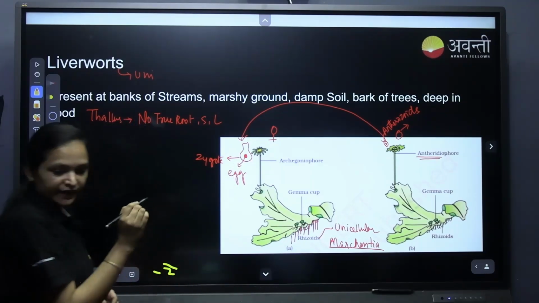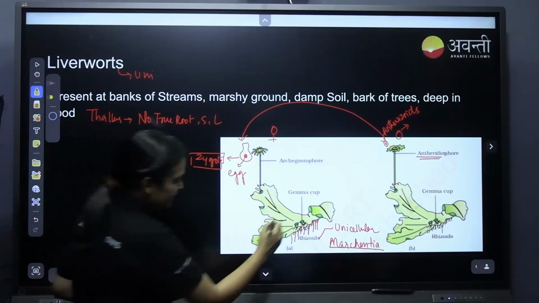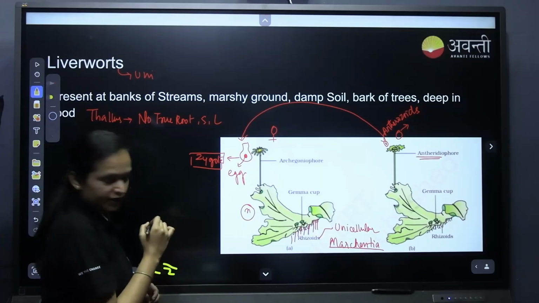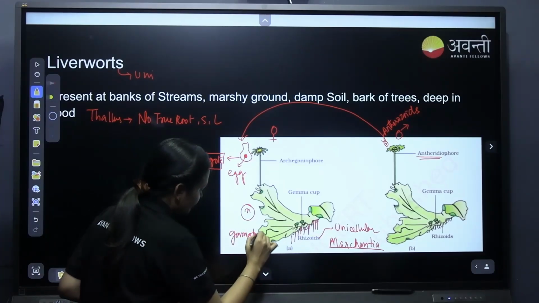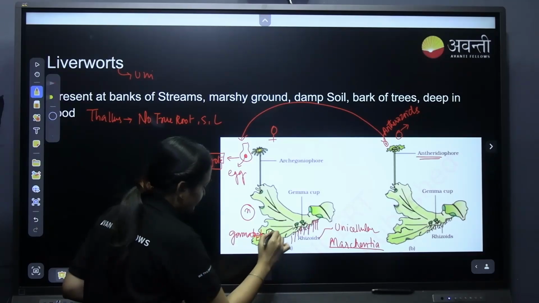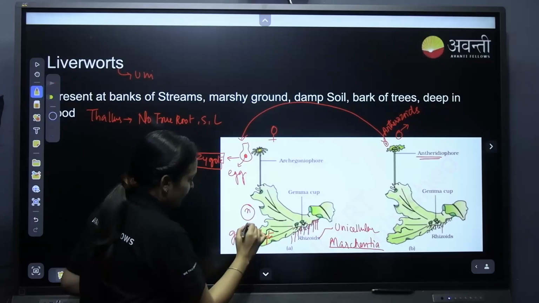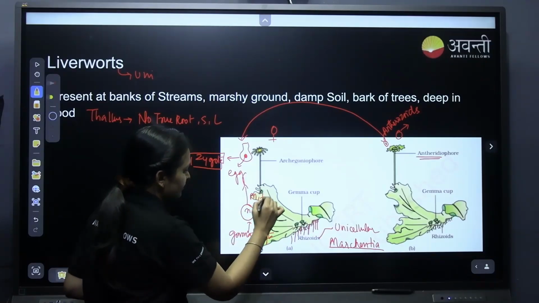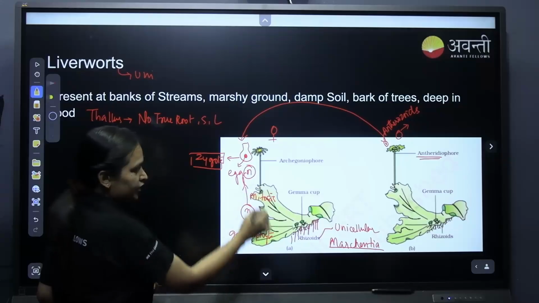Will the zygote divide immediately? Tell me. Also, one of the important things: this thallus is haploid in nature. Otherwise, we also call it the gametophyte. This is a gametophyte, which is haploid in nature. For the gametophyte to produce the gamete, it has to undergo mitosis, not meiosis, because the gametophyte is haploid and the egg is also haploid.